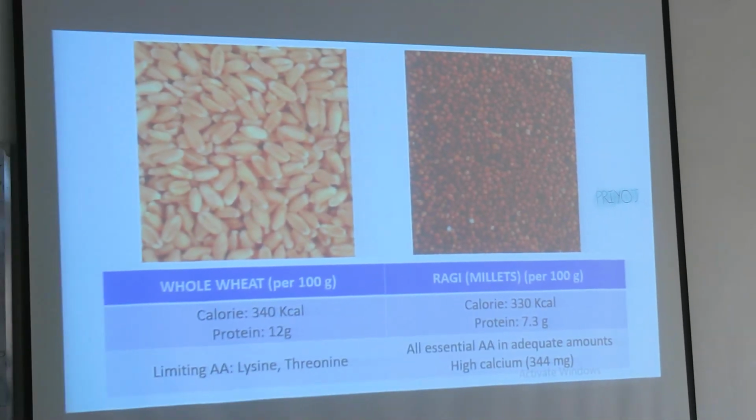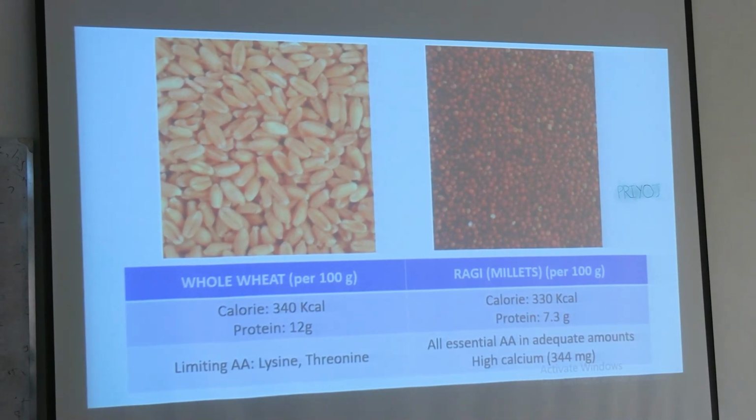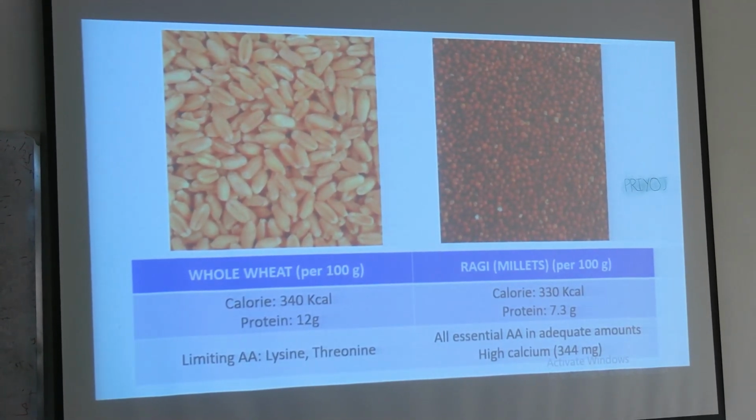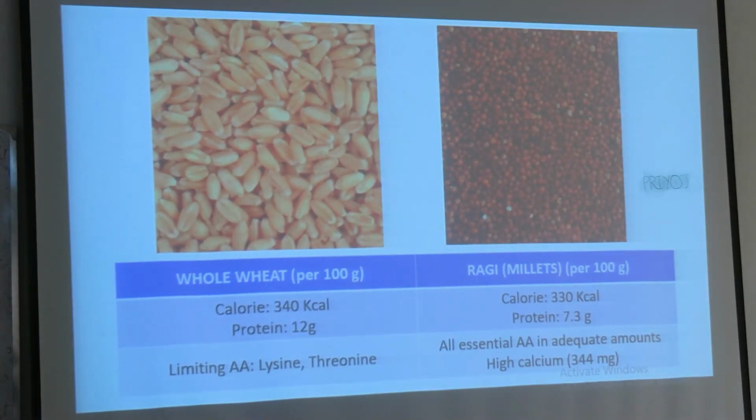And coming to the ragi or millet, this is usually not consumed here that much. Okay, just remember in ragi all essential amino acids are present.